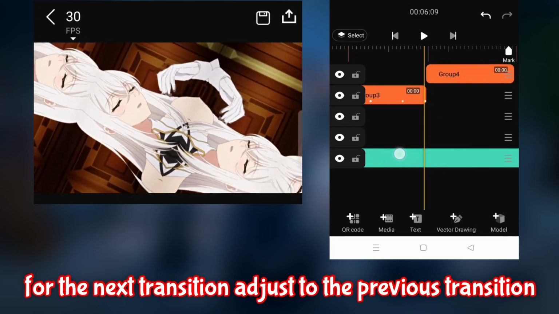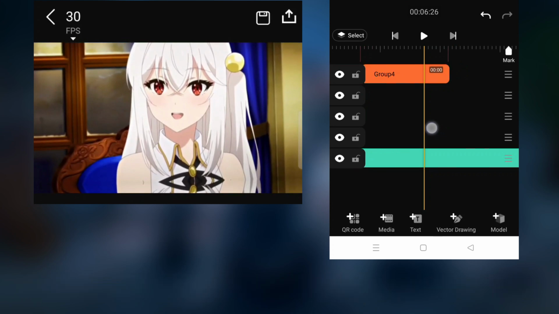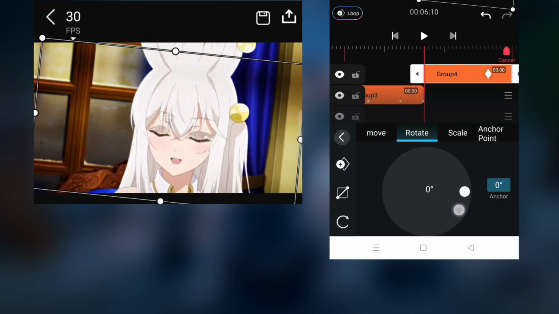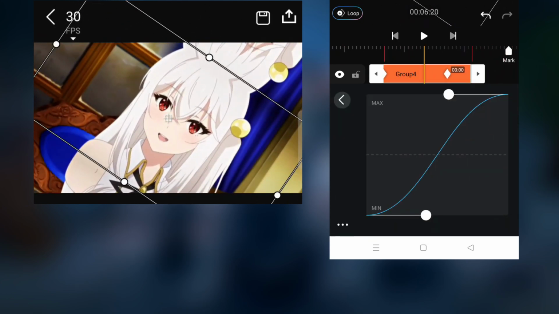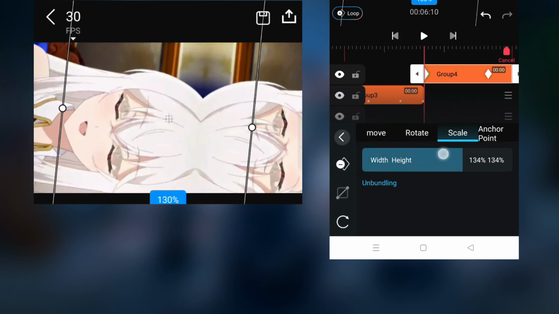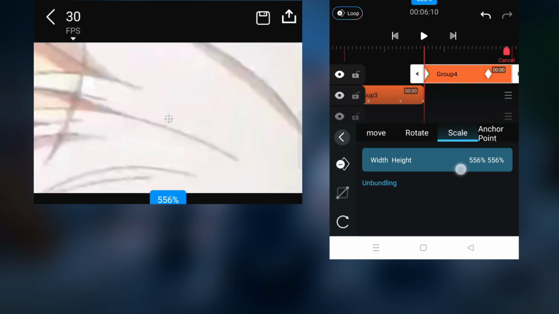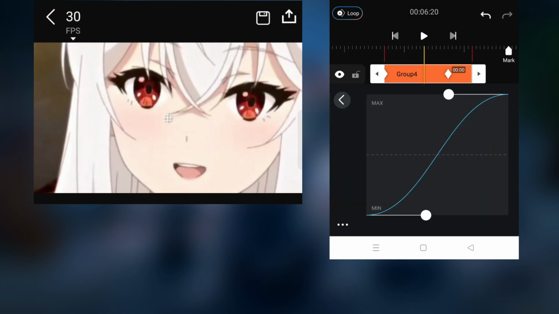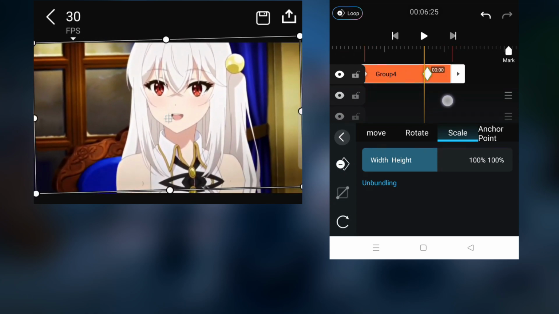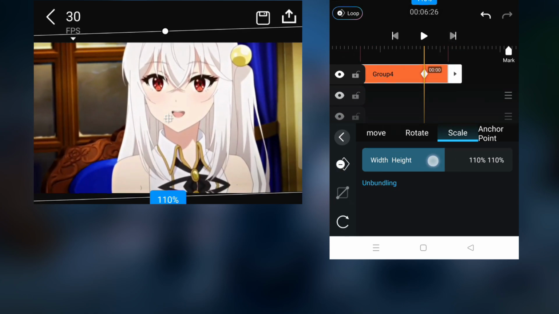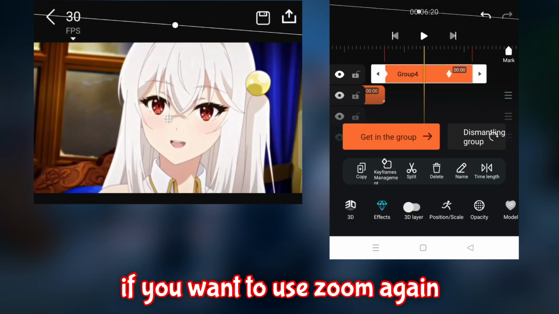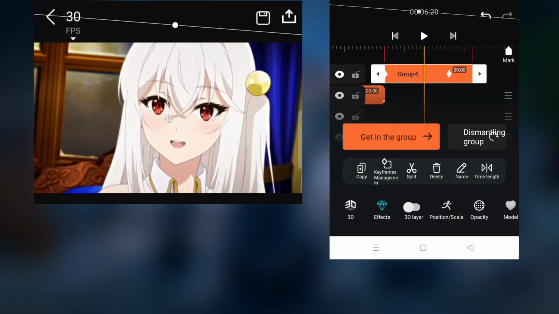For the next transition, adjust to the previous transition. If you want to use zoom again, you can use pulse effect.